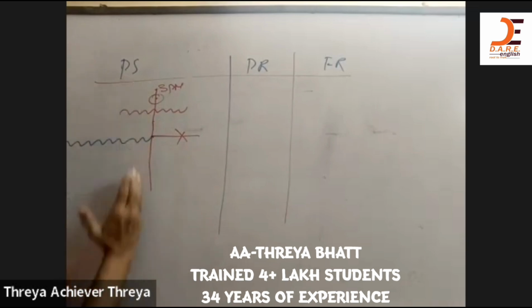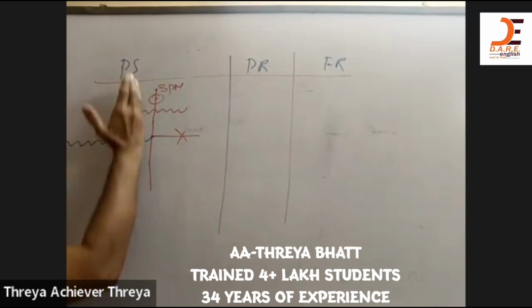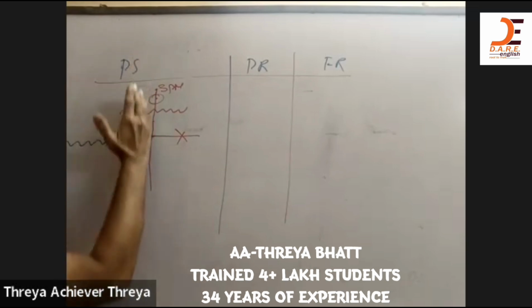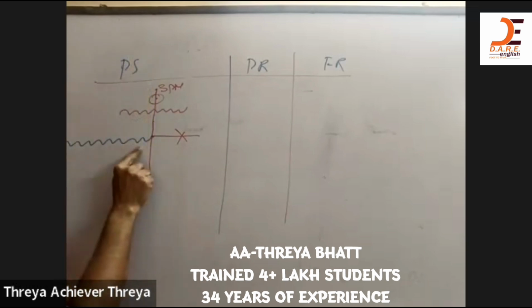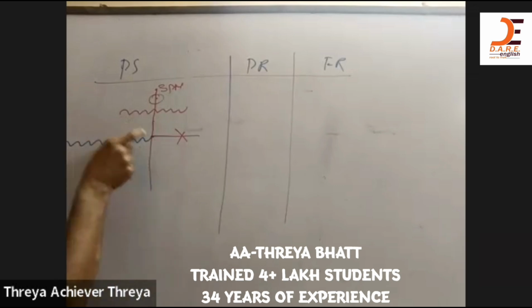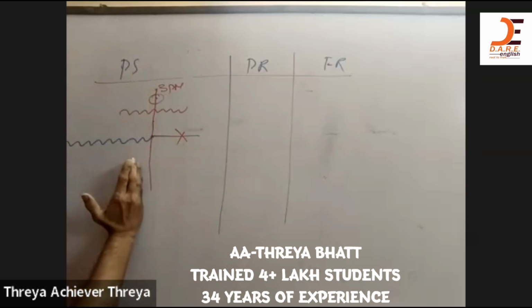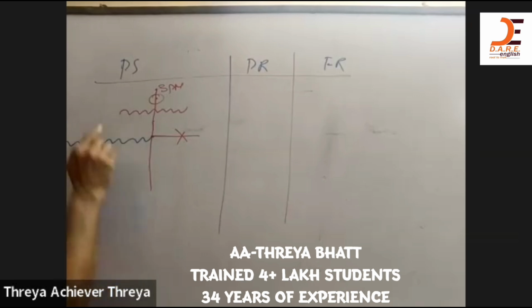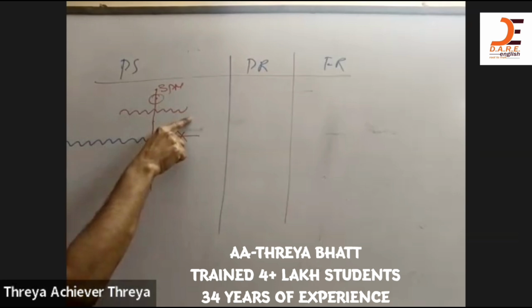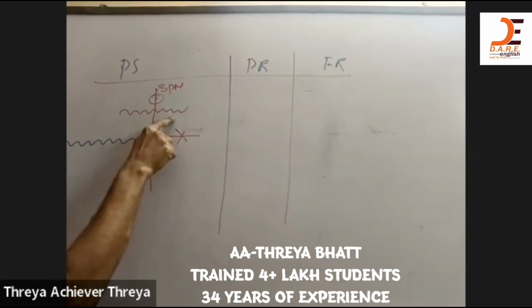Up to 3 o'clock, the timeline has interrupted my past continuity. Understand this point? The 3 o'clock time has interrupted my past continuity. So when you say I had been writing the exam, it means up to 3 o'clock or till 3 o'clock, because after 3 o'clock, the exam has not continued. The paper has been taken back because the time of the examination was 3 o'clock, the ending time. But I was writing the exam at 3 o'clock means after 3 o'clock also you continued. The ending time is not 3 o'clock in the first example.